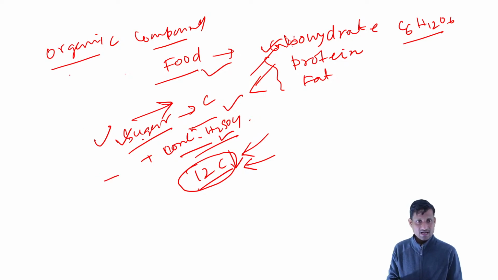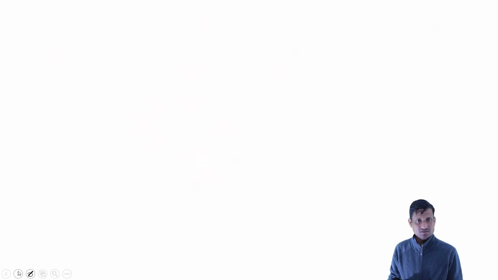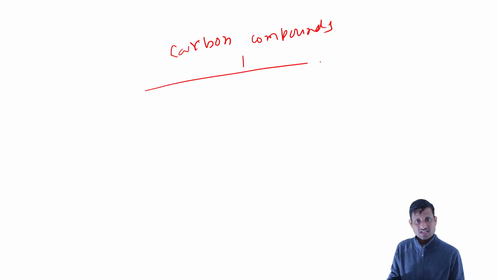Now again, organic compounds have a huge impact. If we want to classify carbon compounds, they can be classified into two categories: organic and inorganic. What is organic?